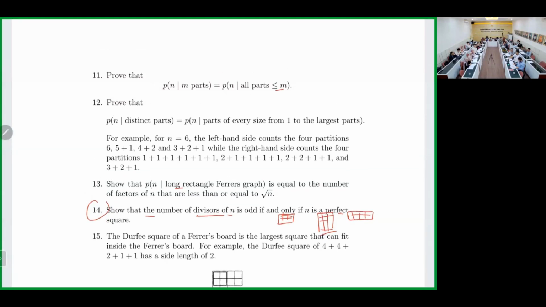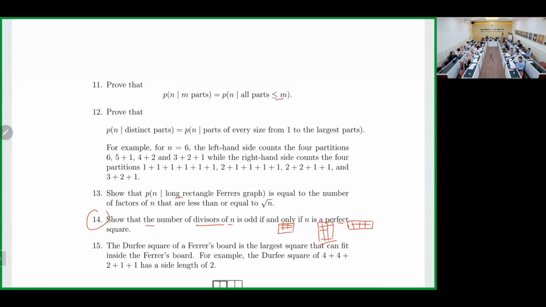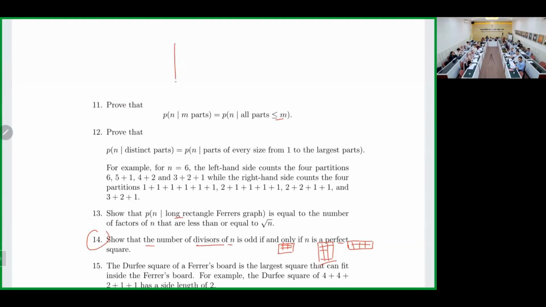Should be included. Yeah, conjugate. Because we made the conjugate, so it should be included. Okay, so basically you can use the conjugation. That's the idea for the mapping.